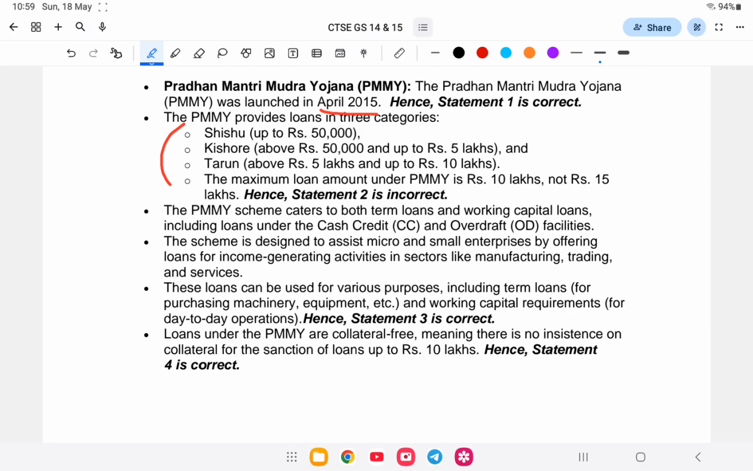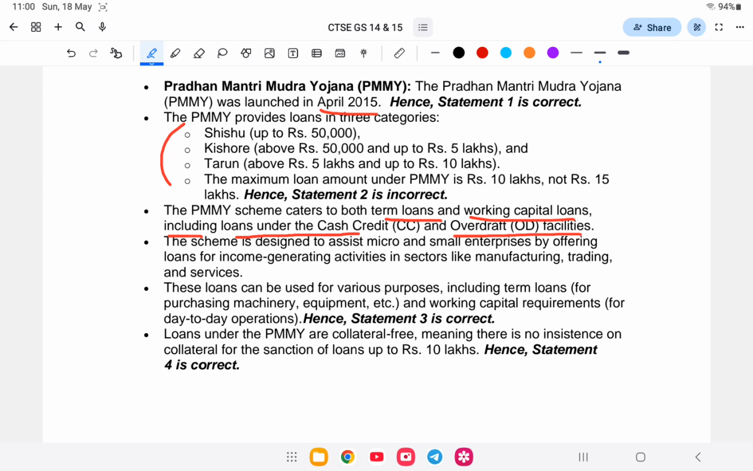Both term loans and working capital, including loans under the cash credit or overdraft facility, are provided as credit. Basically, the Mudra Yojana gives loans to small and medium industries at very cheap interest. So this is the answer.